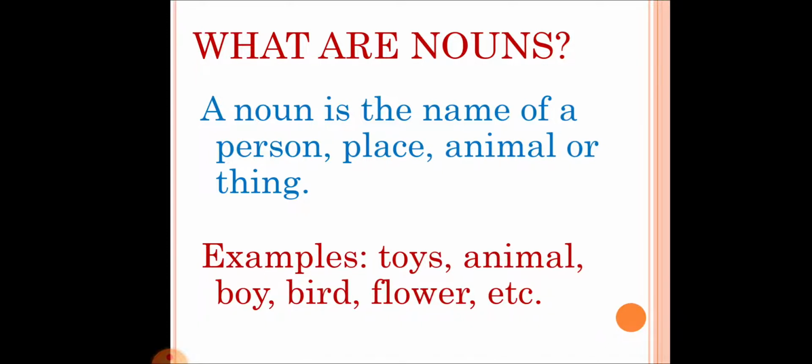Before that, let us define nouns once again. What are nouns? A noun is the name of a place, person, animal, or thing.